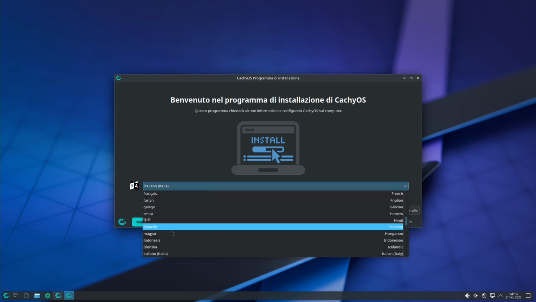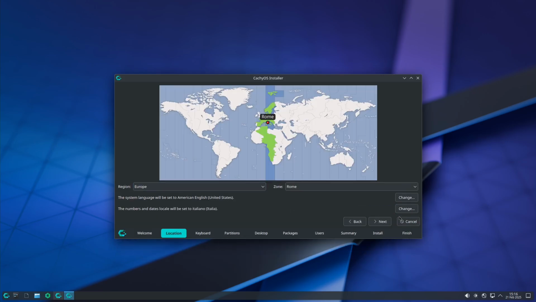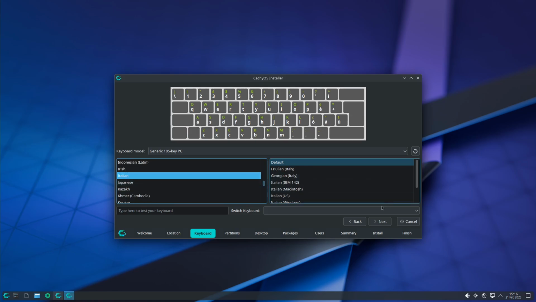And here you're going to choose your language. It's extremely easy. Just scroll to find the one that you want to use, then you click next. You click next if this is the right time zone for you. It is the right one for me, so I'm going to click on next. And here you have to select your keyboard layout, so I'm going to select the Italian one for me, next.